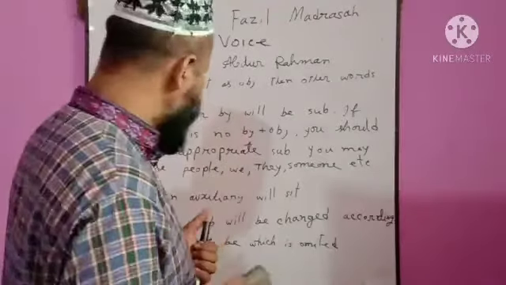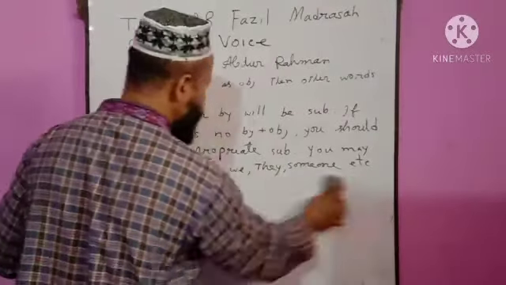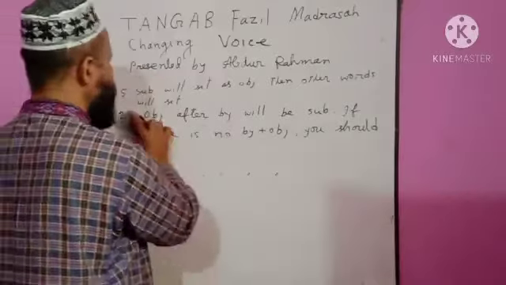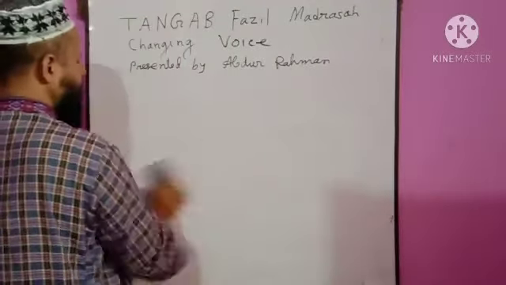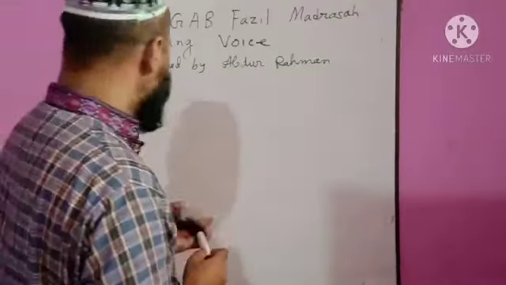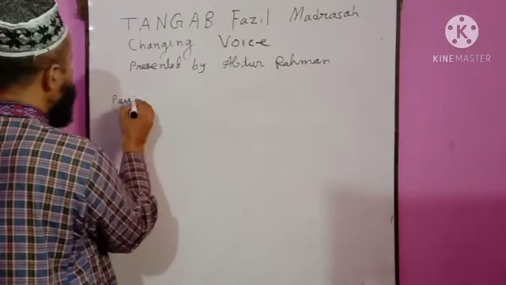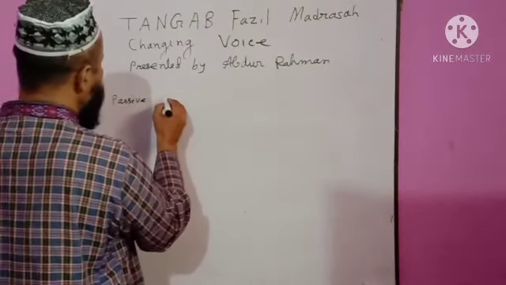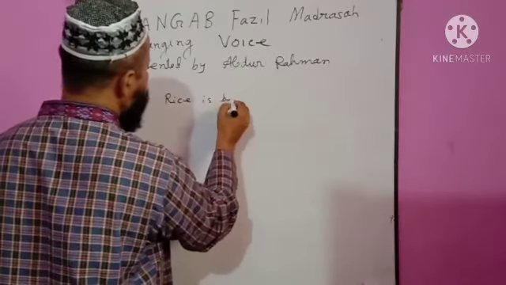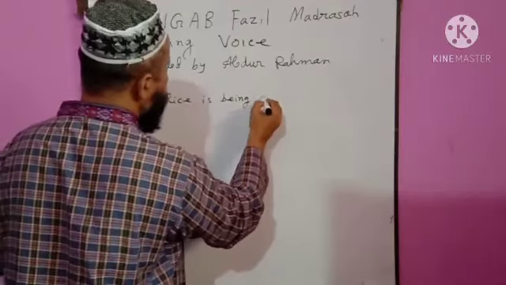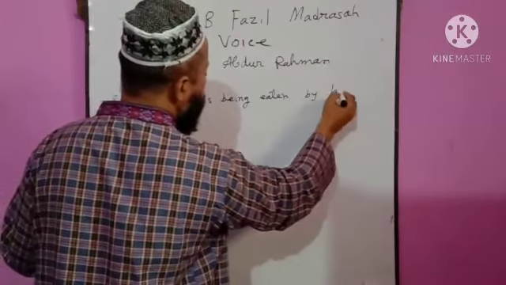Now I shall fill the whiteboard. Passive. For example, rice is being eaten by him.